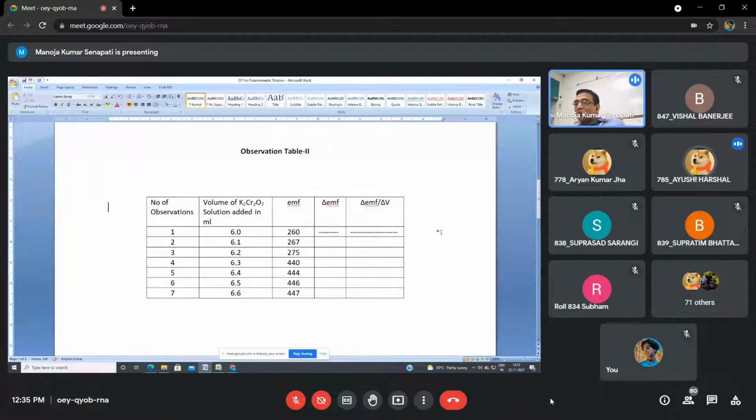Is there any confusion for the calculation of del EMF by del V? Sir, in these observation tables, are we supposed to write the remarks also, like rough, concordant? No. Okay, sir.